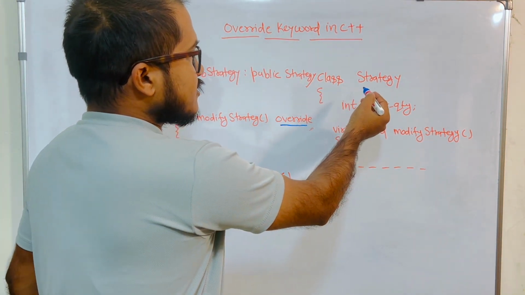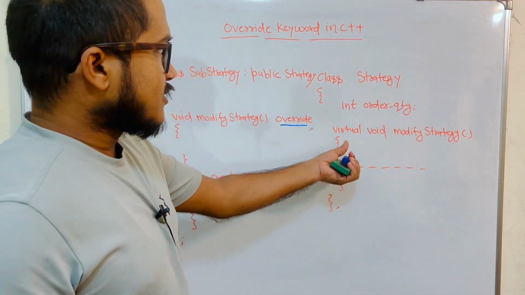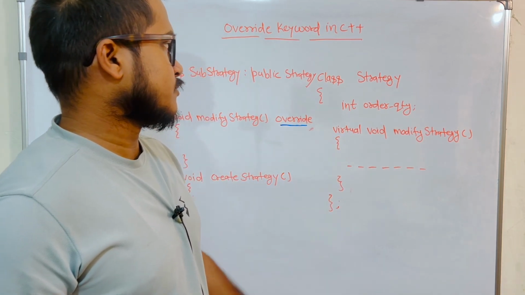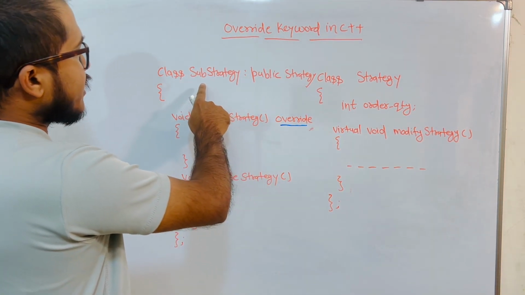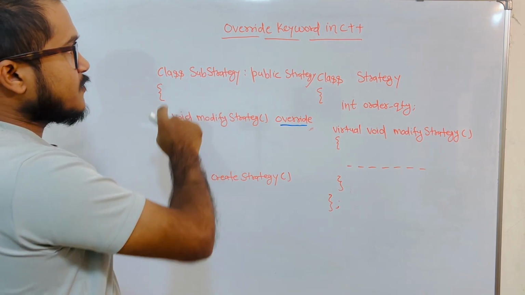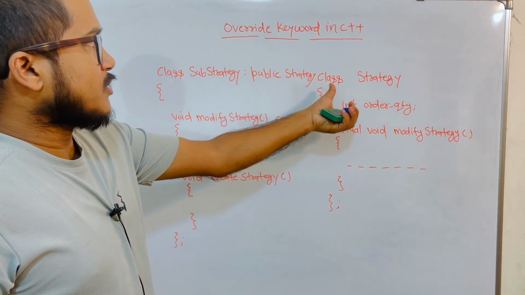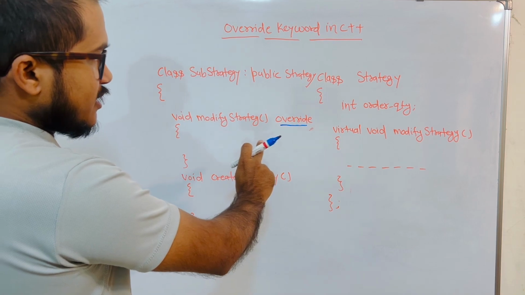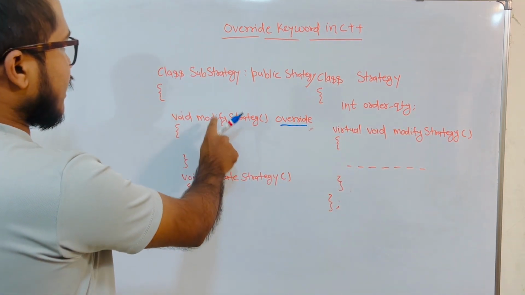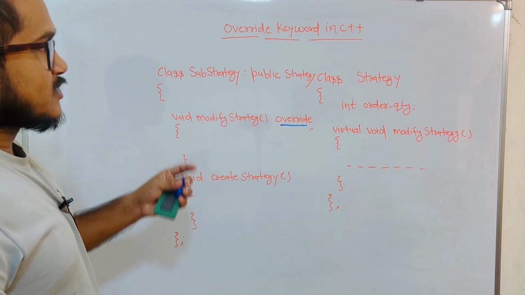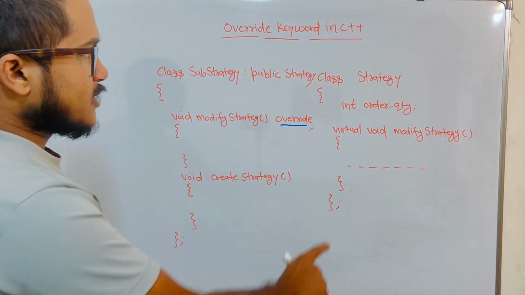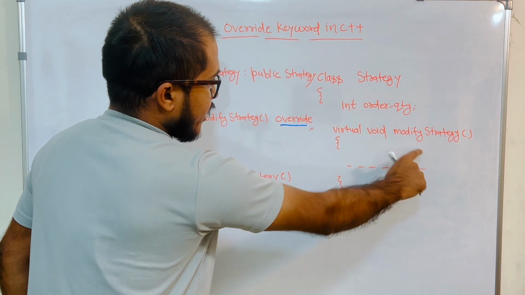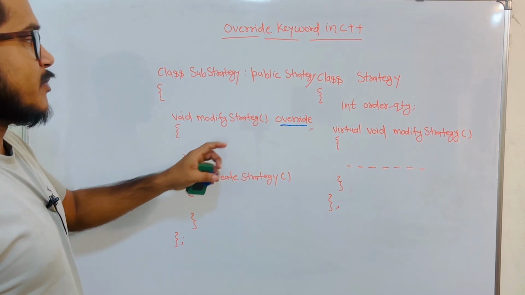So let's say here is the class Strategy, and this class contains a modifyStrategy function, and this function is a virtual function. Now I create another class SubStrategy, which is inherited from the Strategy class, and I want to provide my own implementation of modifyStrategy inside the SubStrategy class. So basically I have two options. Either I can use the modifyStrategy implementation provided by the parent class, or I can provide my own implementation.